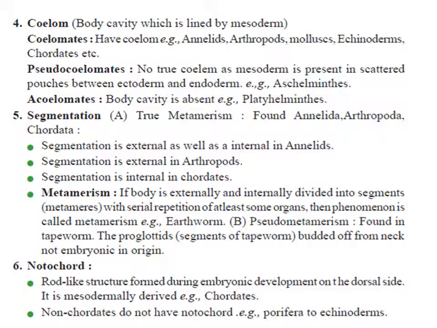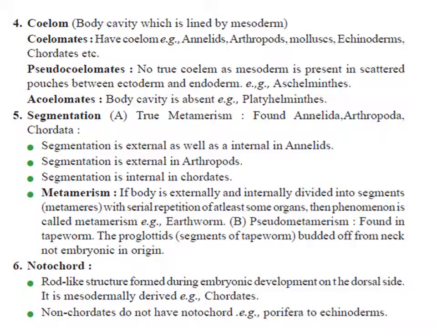But if there is not a true coelom, but mesoderm is only present in the form of scattered pouches, mesoglea, in between ectoderm and mesoderm, then we call it pseudocoelomate, like in Aschelminths we have discussed. And if the body cavity is totally absent, there is only ectoderm and mesoderm, then we call them acoelomate. Up to Platyhelminths, Porifera, Coelenterata, Platyhelminths, they all are acoelomates.